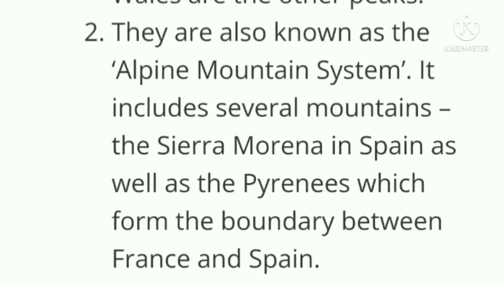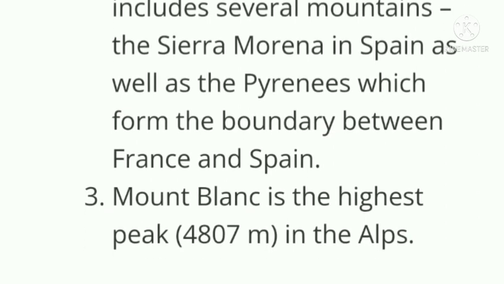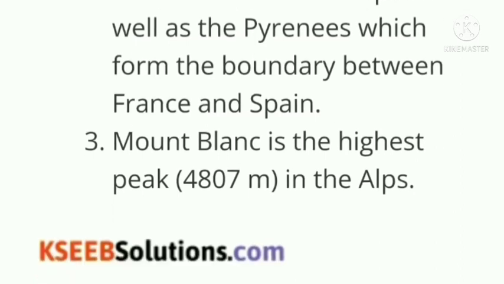The Ben Nevis, 1,343 meters in Scotland, and the Snowdon, 1,085 meters in Wales are the other peaks. They are also known as the Alpine mountain system. It includes several mountains, the Sierra Morena in Spain as well as Pyrenees, which form the boundaries between France and Spain. Mont Blanc is the highest peak, 4,807 meters in the Alps.